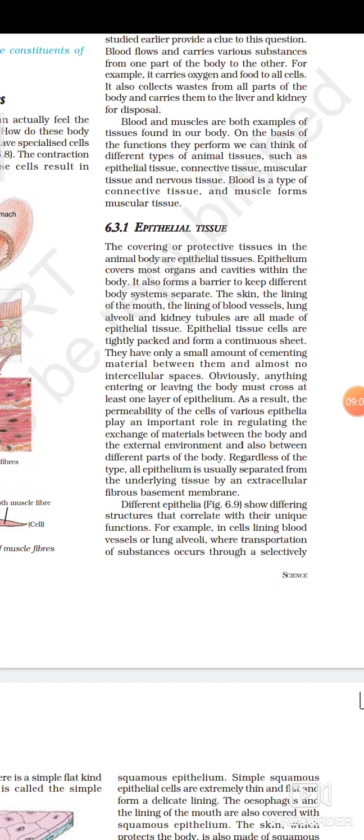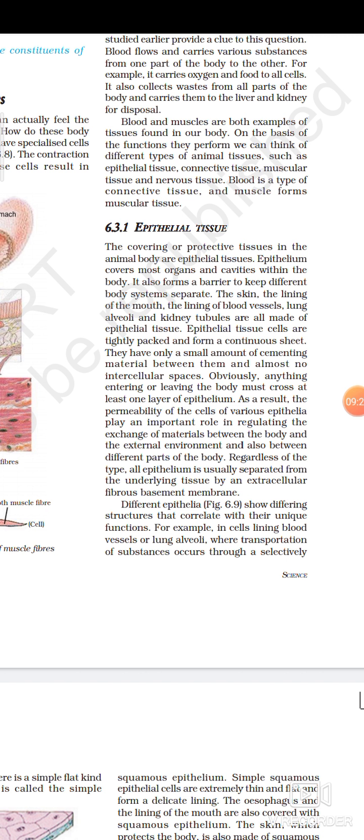Now the question may arise in your mind: since there is no intercellular space, how are different substances exchanged between the environment and our body? That is because of the permeability of cells, and various epithelia play an important role.